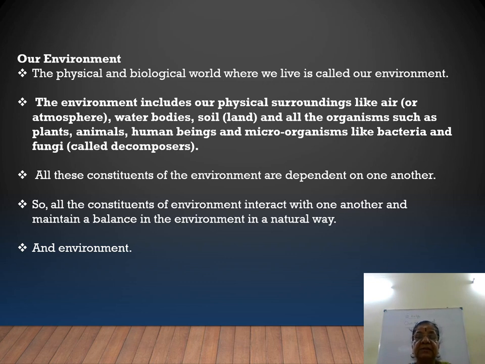And these rabbits are all eaten by snakes. So the snake is a secondary consumer. Grasshopper eats grasses, and that is eaten by frog or snake, so they are also secondary consumers. And those snakes or frogs can be eaten by eagles or higher animals, which are tertiary consumers. So normally these consumers are primary consumers, secondary consumers and tertiary consumers.